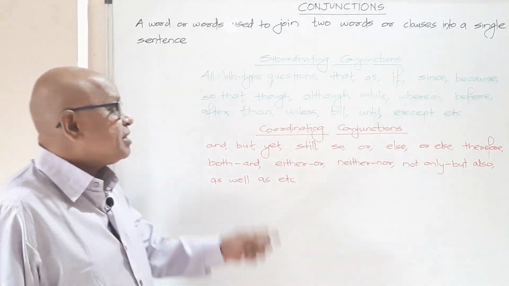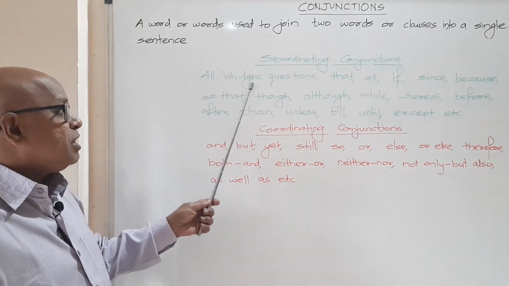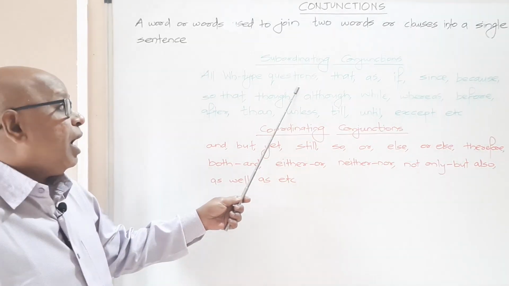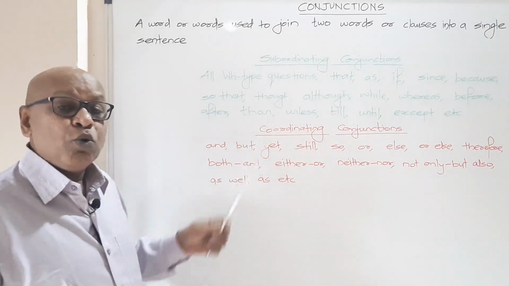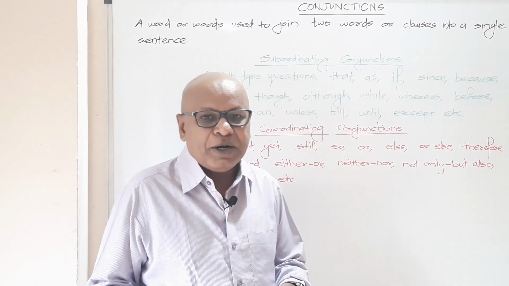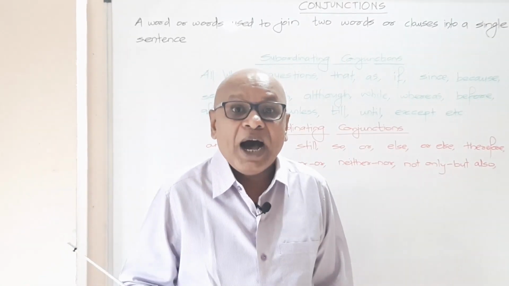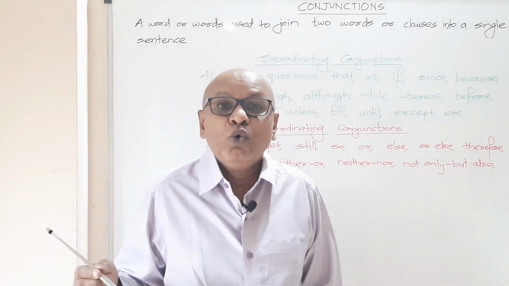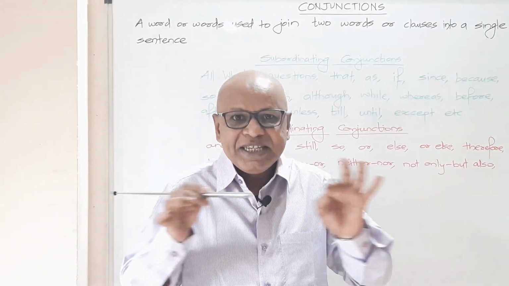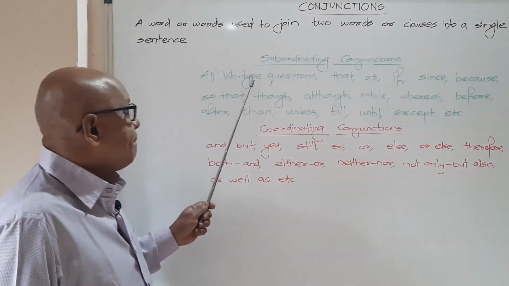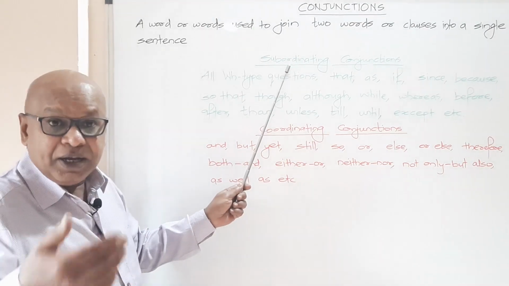Sir, which are the subordinating conjunctions? First of all, WH type questions are included in subordinating conjunctions. Which are the WH type questions, sir? What, where, when, why, which, who, whose, whom, and how. All these 9 WH type questions are included in subordinating conjunctions.